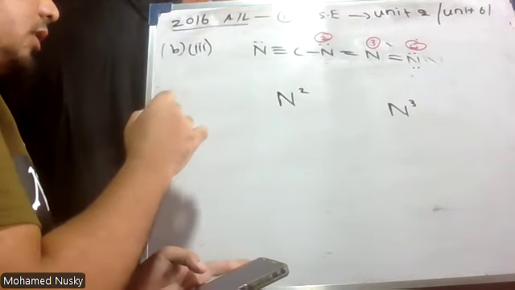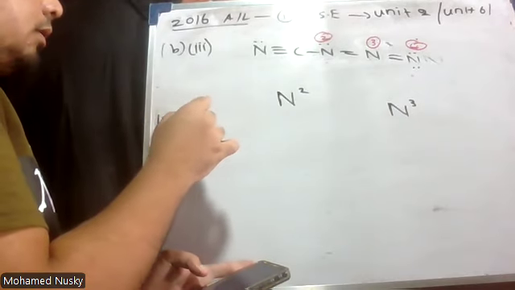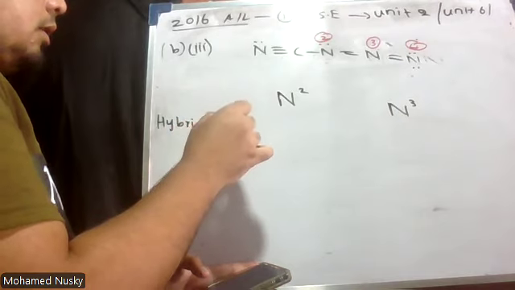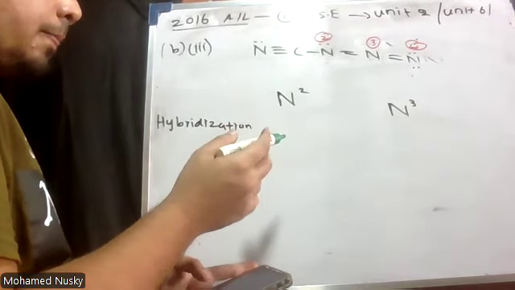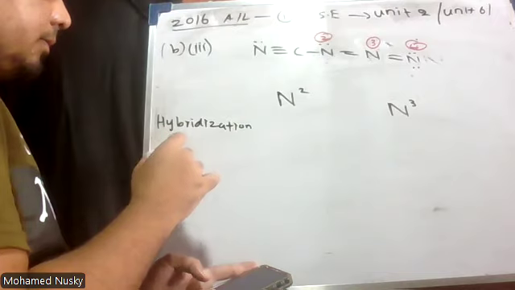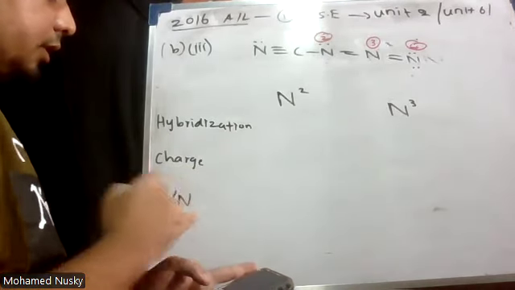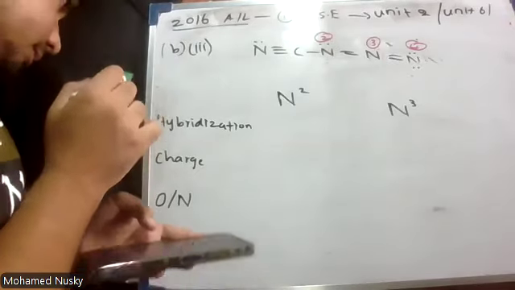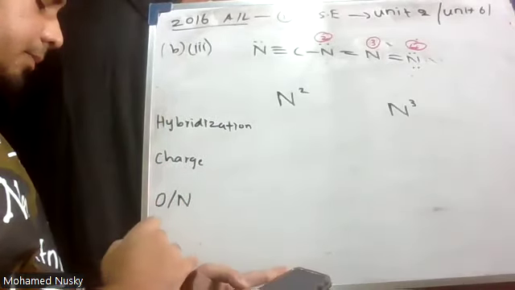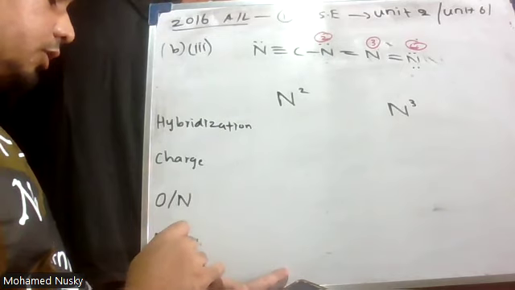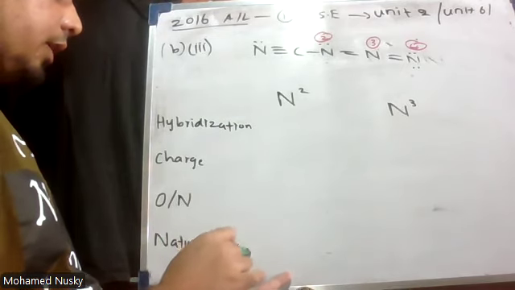There is a certain order that you have to check. First one, hybridization. If hybridization is the same, next is charge. If charge is the same, then the oxidation number. If that is also the same, the nature of the atoms bonded to it.